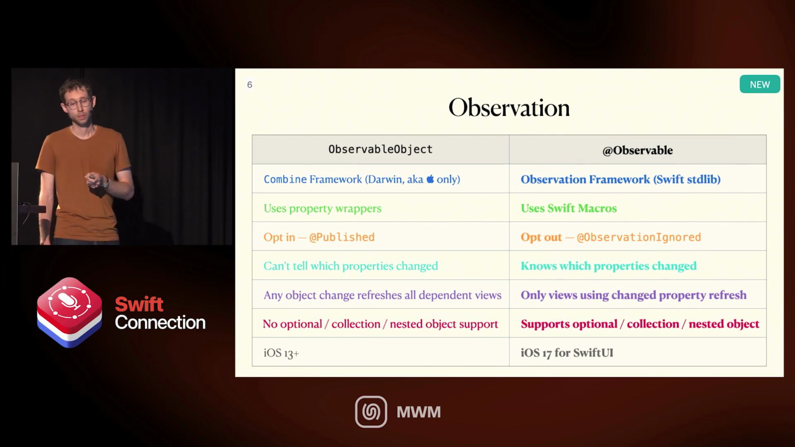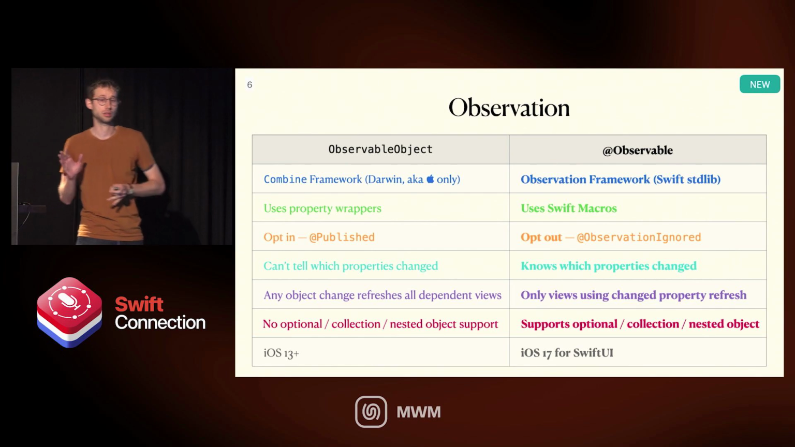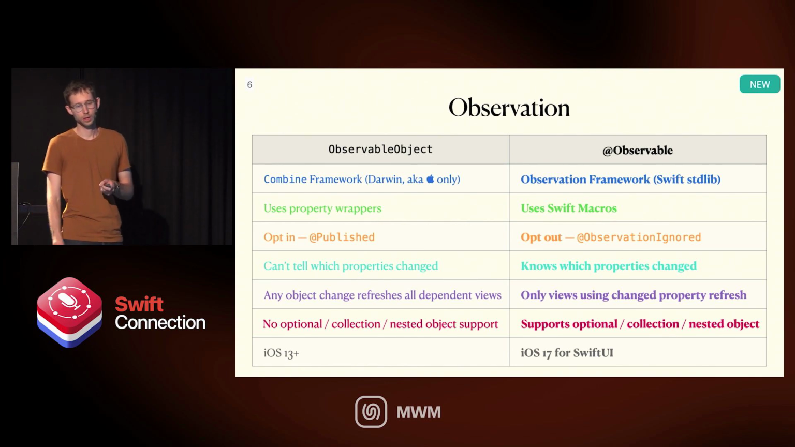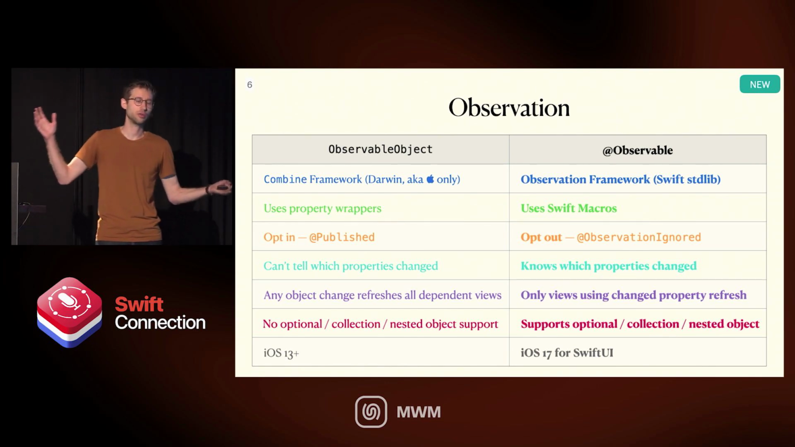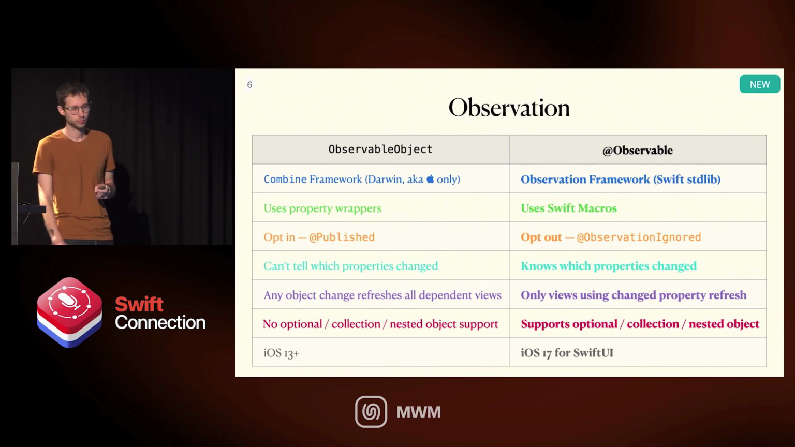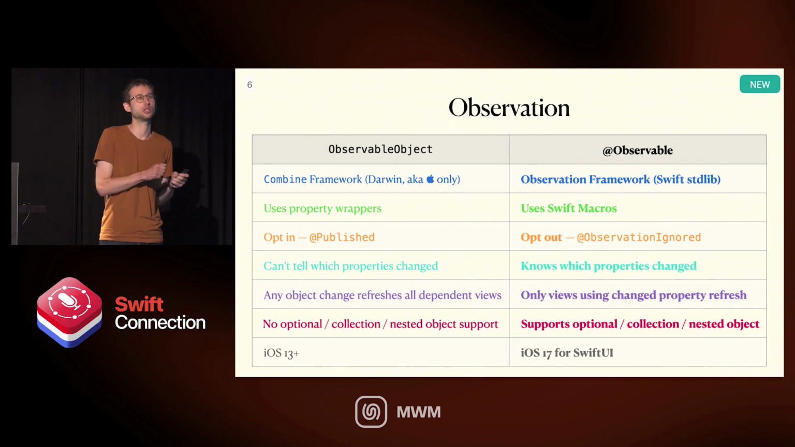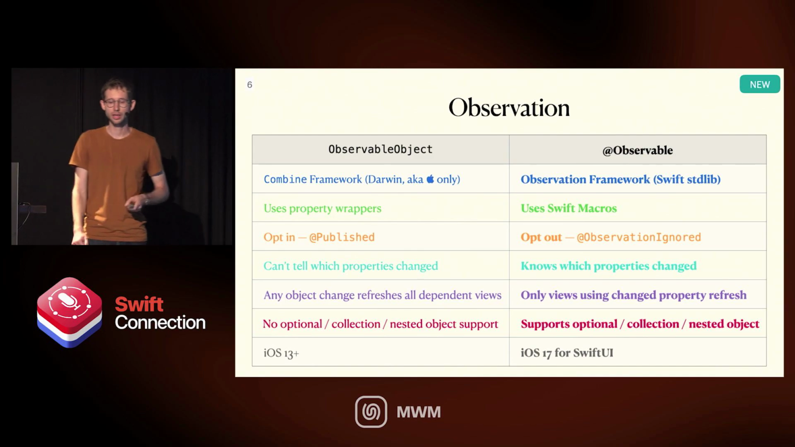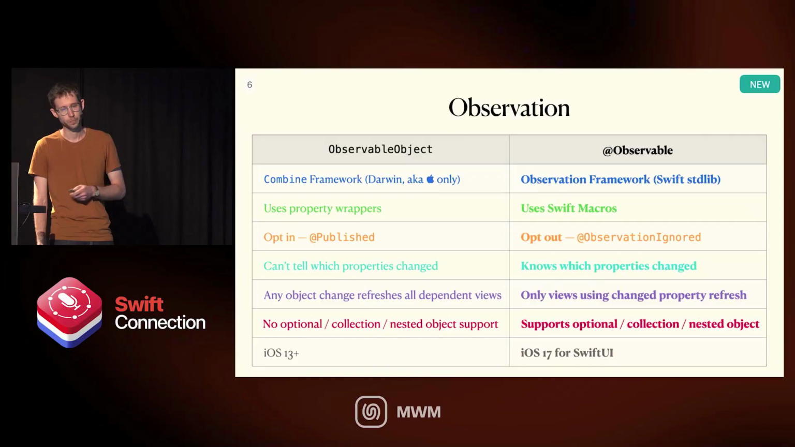Observable, on the other hand, because it's part of the standard library, is usable anywhere Swift is usable. It's using macros, the new hotness that we heard about yesterday. It's opt-out, so everything is observed by default, and you have to opt out to not observe something. It does know what changed, so only if the view is actually using a property that changed will that view be refreshed. And it supports all of those nice things like optional, collection, nested. You can just do all of that, and it just works. But for SwiftUI, it's iOS 17+.